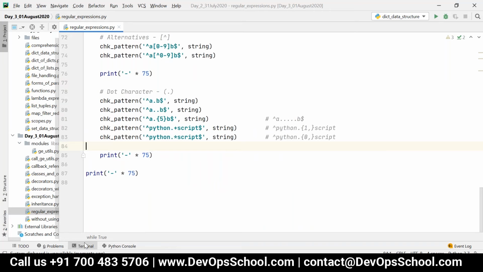Got it. Yeah. And next one, the last type of patterns are... So one question, if I have to search dot itself in the string, then that is not possible, slash right? Yes, slash dot. That is, you have to escape it.